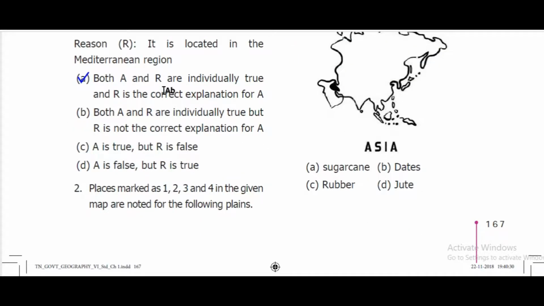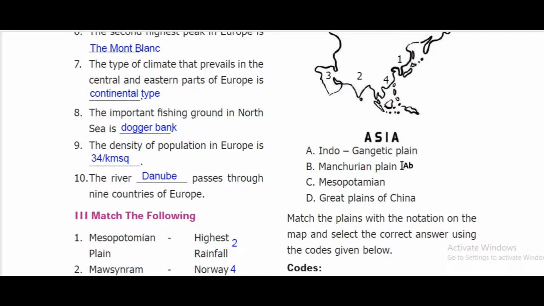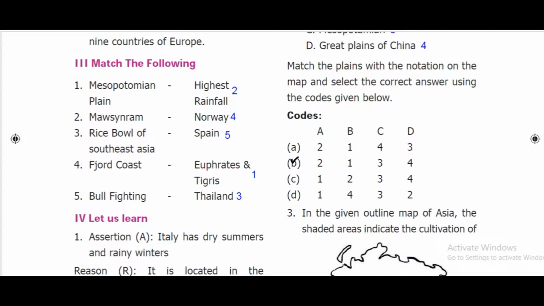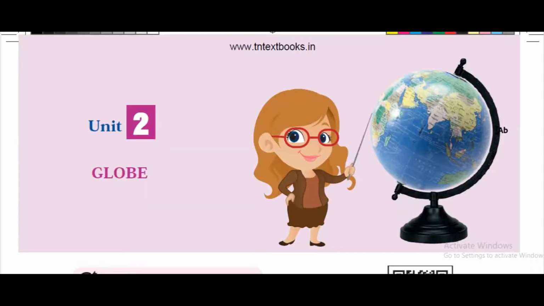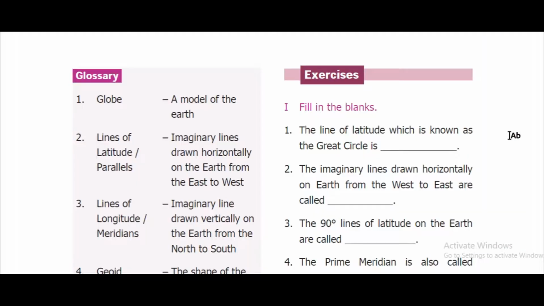Second, places marked as 1, 2, 3 and 4 in the given map are noted for the following plains. Here first is Manchurian plain. Next, second, Indo-Gangetic plain. 3, Mesopotamian plain. And 4, Great China plain. Therefore, answer B, 2134. Unit 2, Globe. Here also we are going to see the book back question answers. First, fill in the blanks. First one, the line of latitude which is known as the Great Circle is equator.